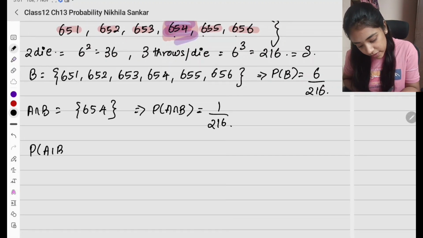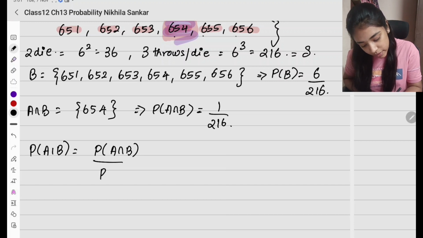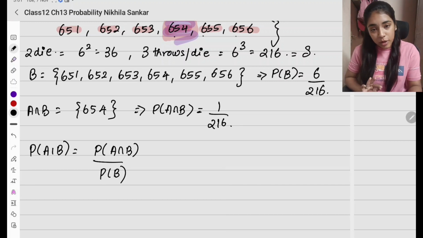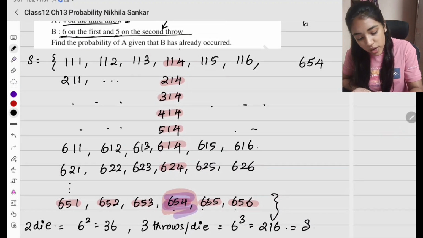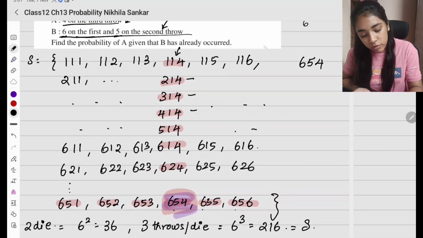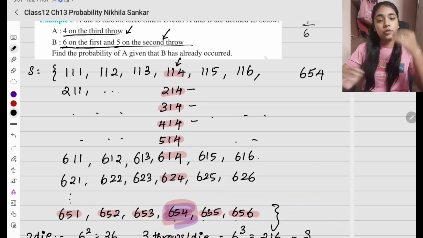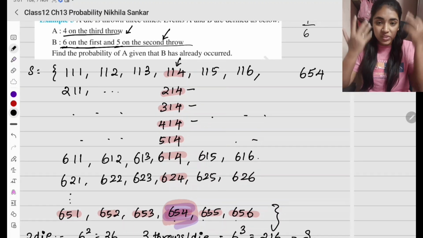Probability of A given B equals probability of A intersection B divided by probability of B. அதனால தான் நான் probability of A கண்டுபிடிக்கல. Probability of A கண்டுபிடிக்கிறது ரொம்ப கஷ்டம் because you have 114, 214, 314, 414 னு போயிட்டே இருக்கு. 424, 434, 444 இந்த மாதிரி நிறைய ஆப்ஷன்ஸ் இருக்கு.